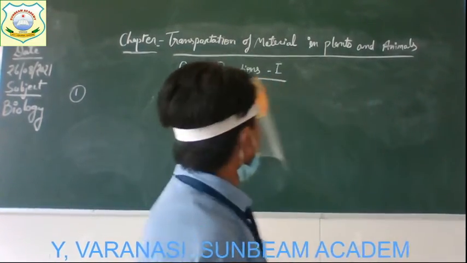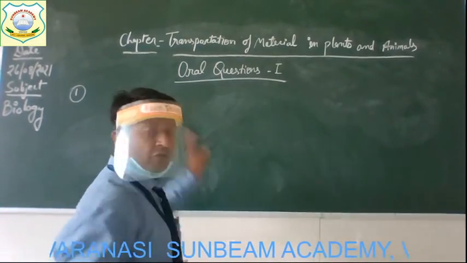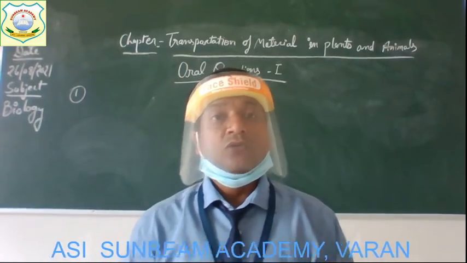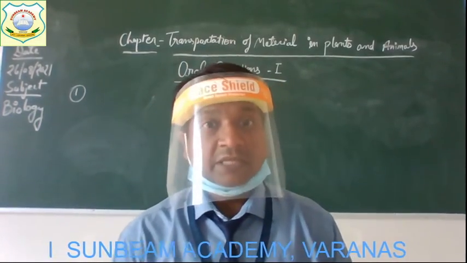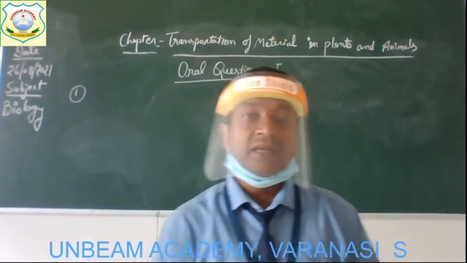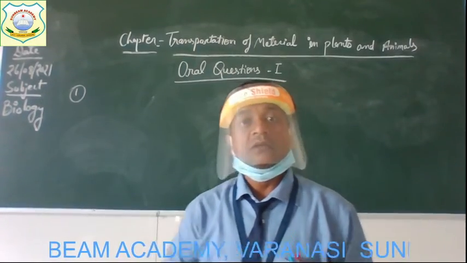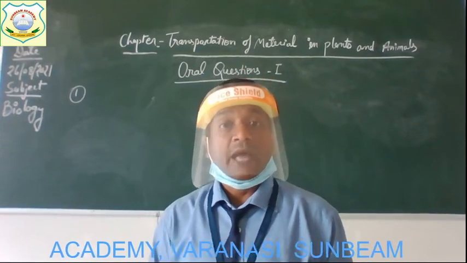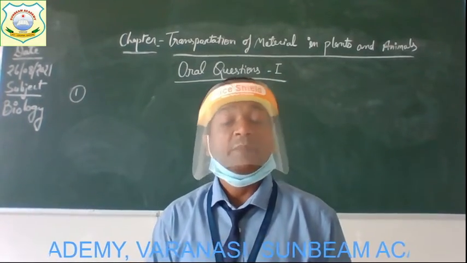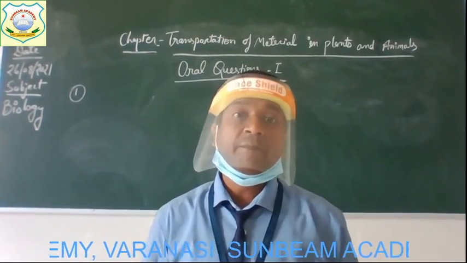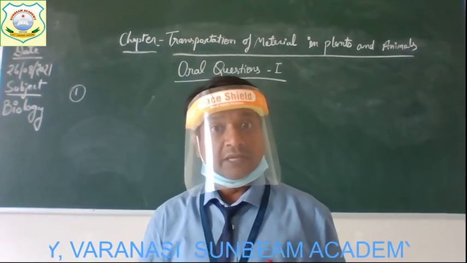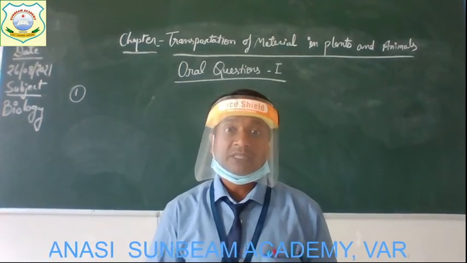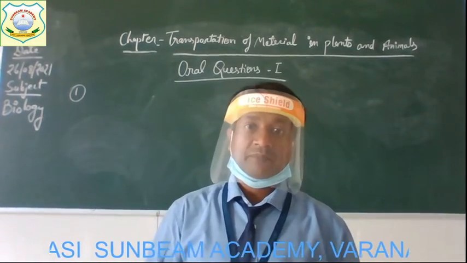Again I am going to repeat the question: does the plant's body have the same set of pipe-like vessels by which the materials are transported? So children, your answer must be that no, plants have two sets of pipe-like vessels. And the names of these two sets of pipe-like vessels are xylem and phloem.